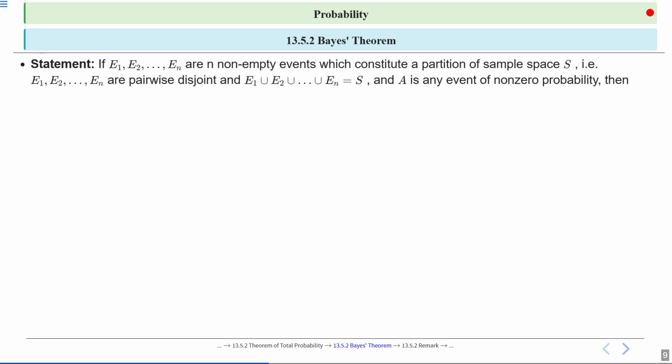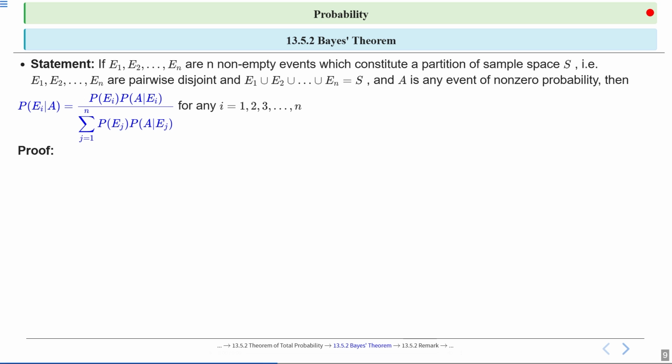His statement says if E1, E2, E3 till En are n non-empty events which constitute a partition of sample space S, that is E1, E2, E3 till En are pairwise disjoint and E1 union E2 union E3 till union En is equal to S, and A is any event of non-zero probability, then probability of Ei upon A will be equal to probability of Ei into probability of A upon Ei upon summation of j is equal to 1 to n probability of Ej into probability of A upon Ej for any i is equal to 1 to 3 till n.